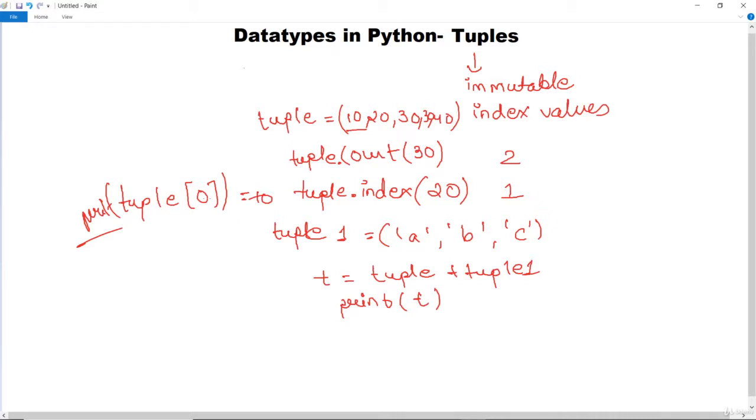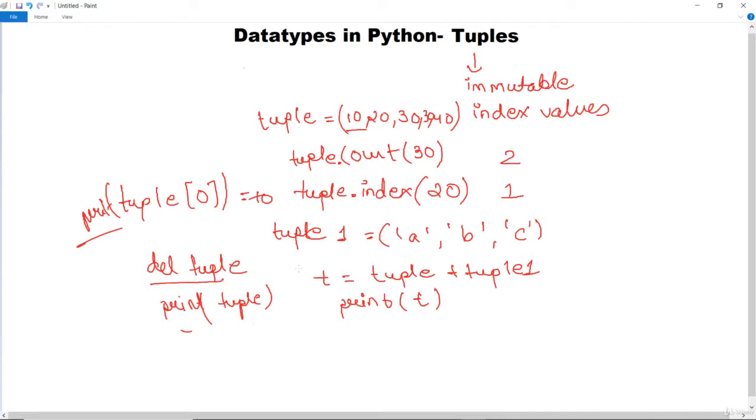You can delete a particular tuple also by just writing the simple statement del tuple. And after that, if you want to print this particular tuple again, if you write the statement print tuple, then it will show you an error, because the tuple has been deleted, and now it cannot be displayed.